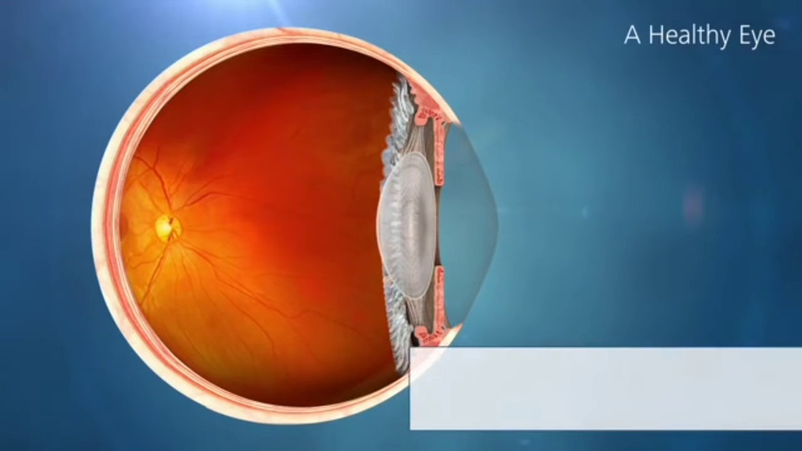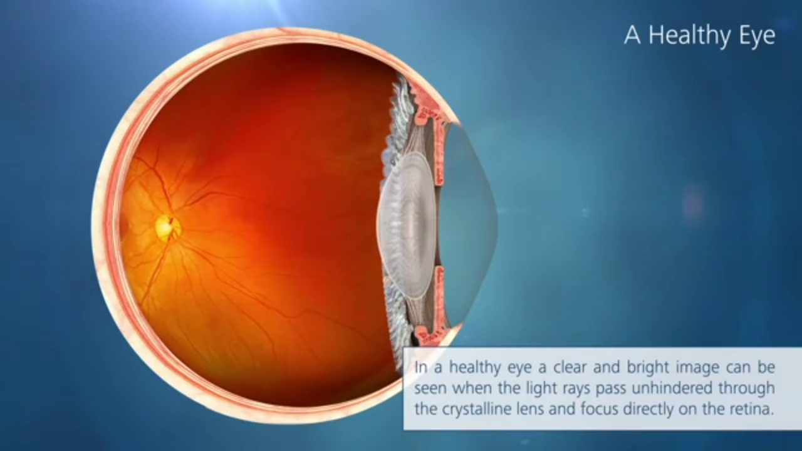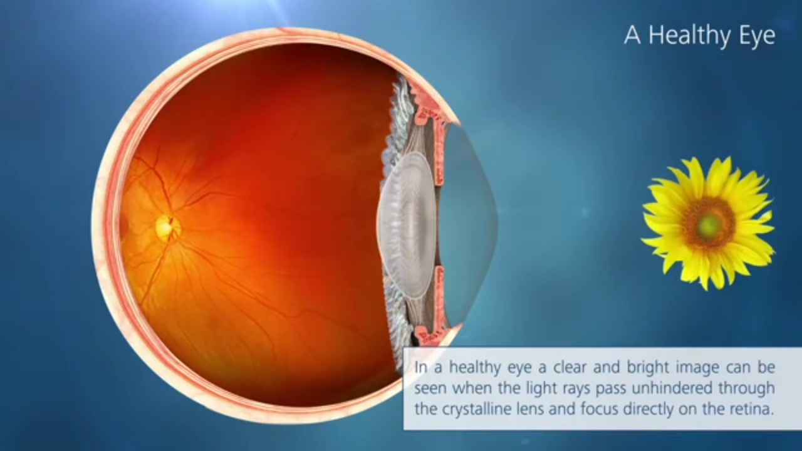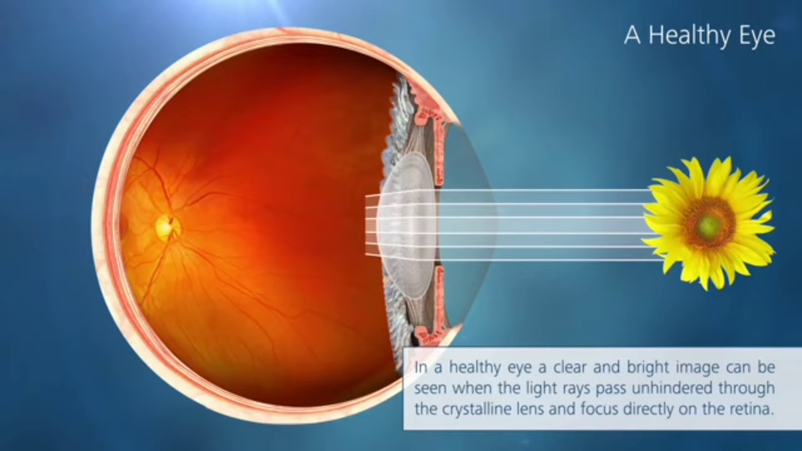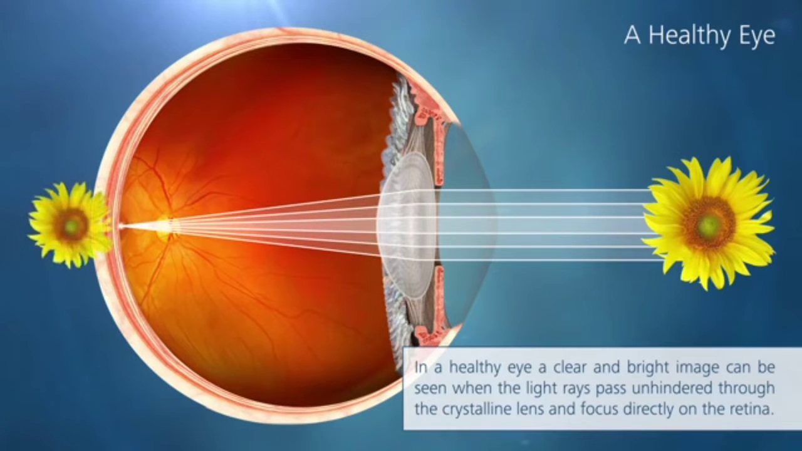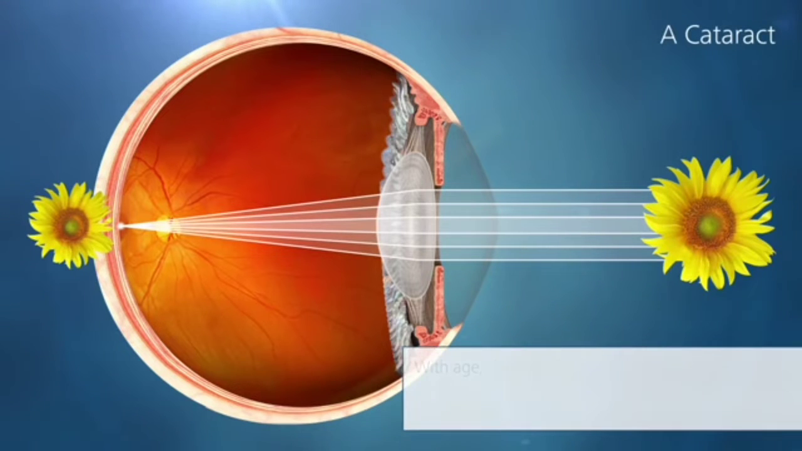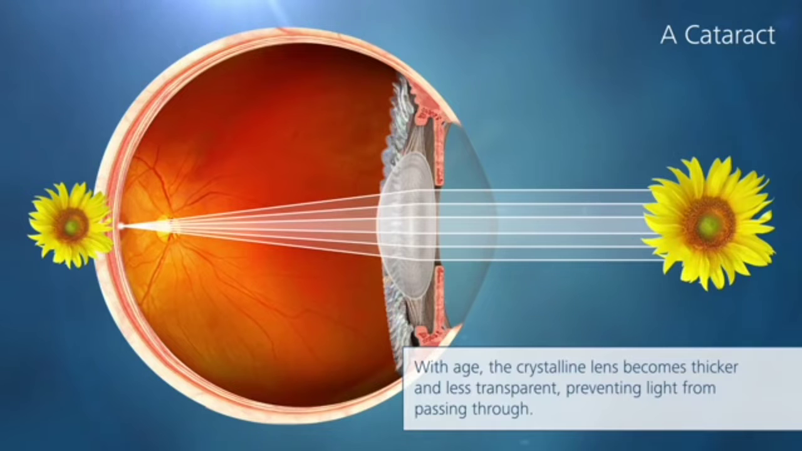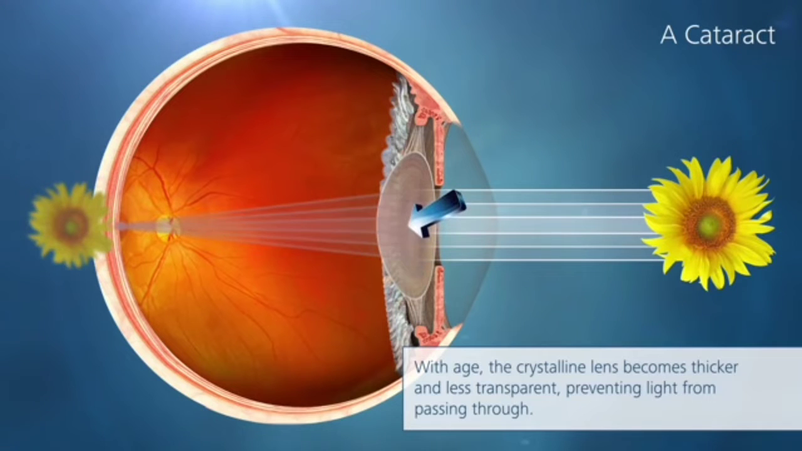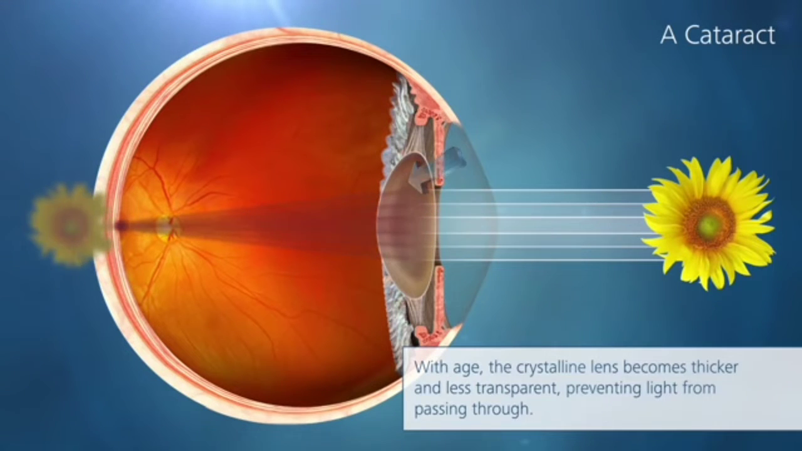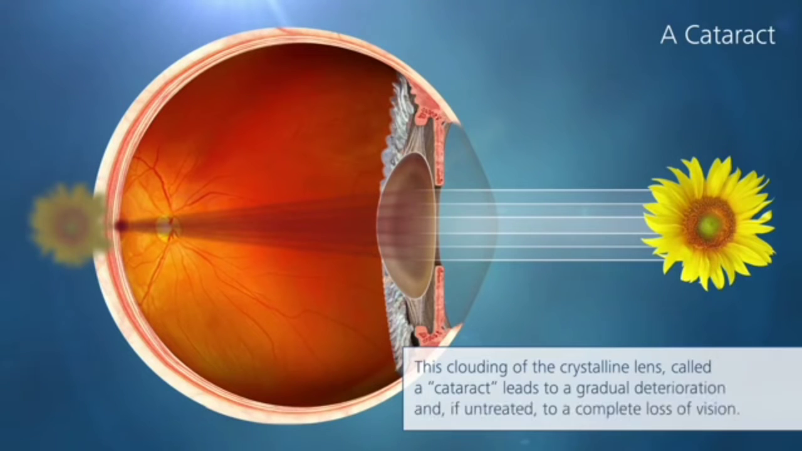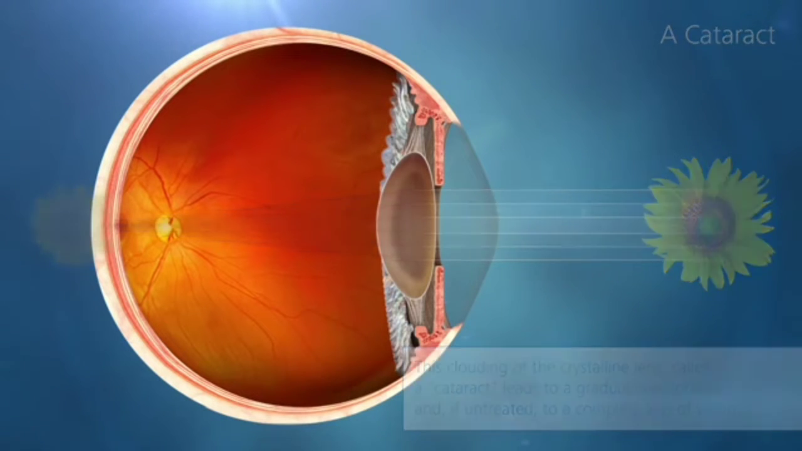In a healthy eye, a clear and bright image can be seen when the light rays pass unhindered through the crystalline lens and focus directly on the retina. As you see, the flower is focused on the retina in a normal crystalline lens, while in cataract, with age the crystalline lens becomes thicker and less transparent, preventing light from passing through. This clouding of the crystalline lens, called a cataract, leads to a gradual deterioration and, if untreated, to a complete loss of vision.